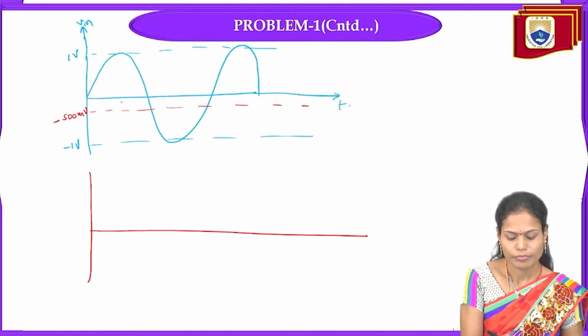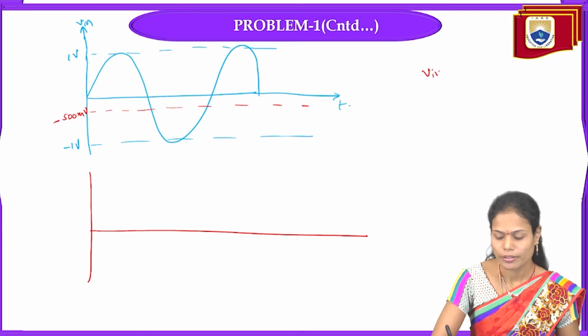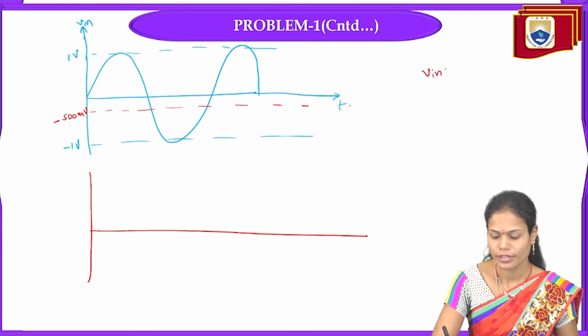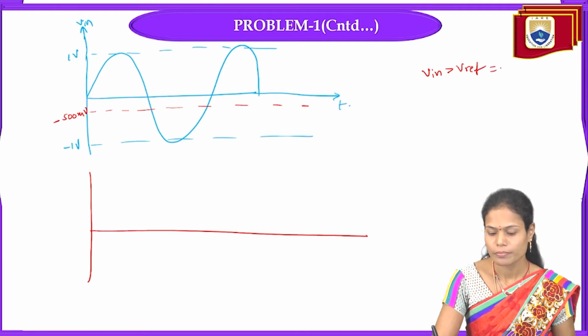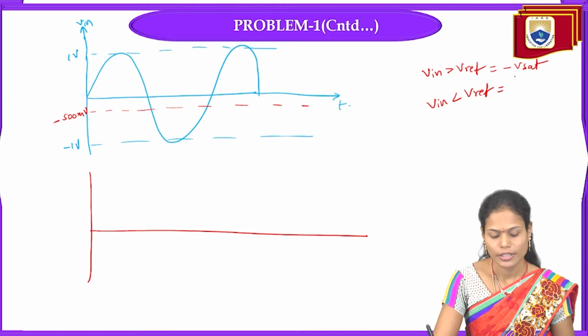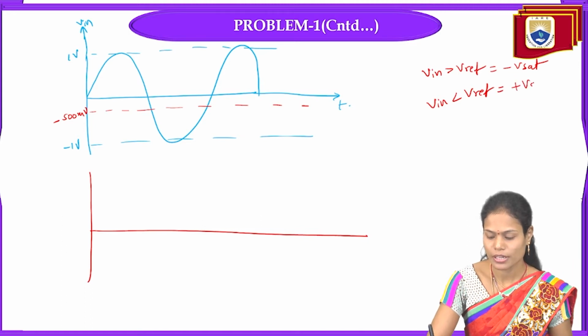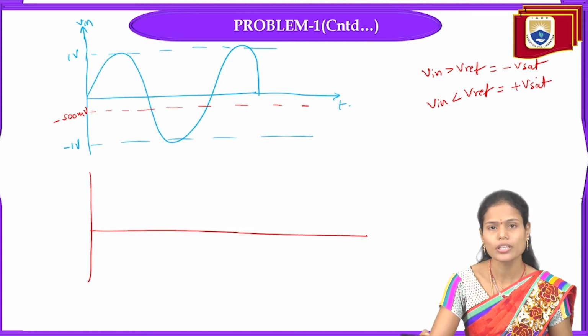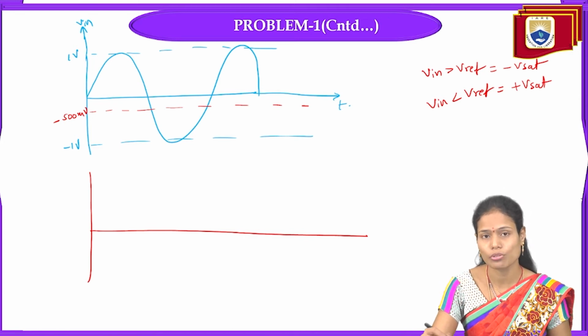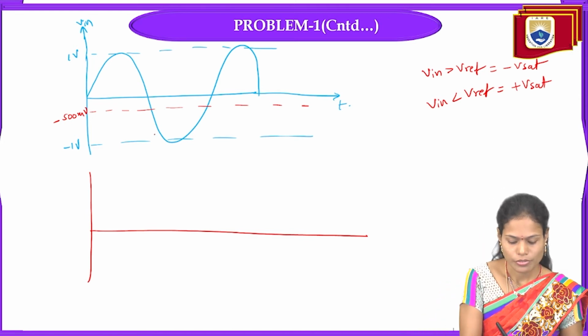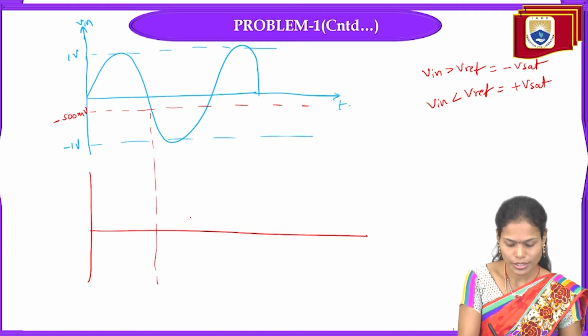So whenever the input is greater than the V reference, in this case it will give minus V saturation, and whenever the input is less than the V reference voltage, in that case it will give the positive saturation level, reverse to the previous case. Why? Because the reference voltage is negative here.